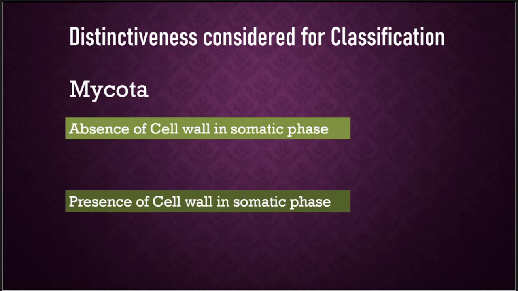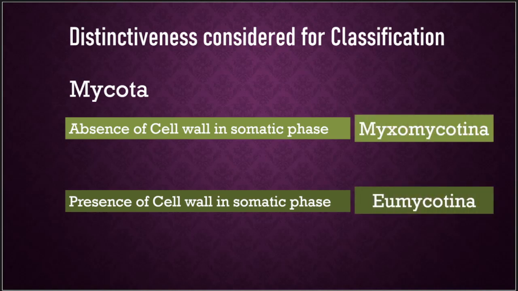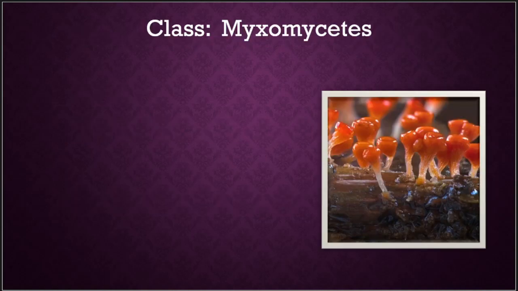The groups with absence of a cell wall in the somatic phase have been placed under Myxomycotina, and the groups which show presence of a cell wall in their somatic phase have been placed as the Eumycotina. This Myxomycotina subdivision has been classified as a single class, that is Myxomycetes.